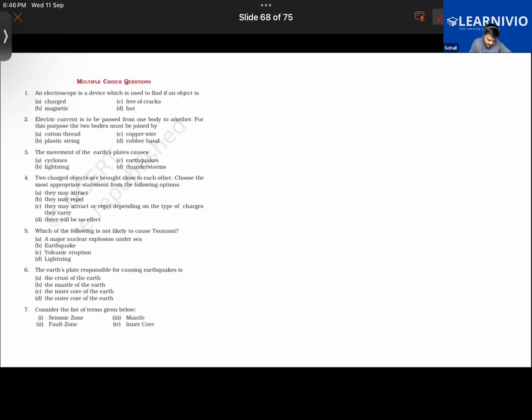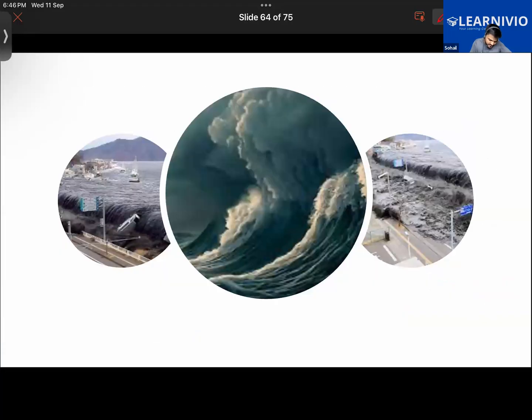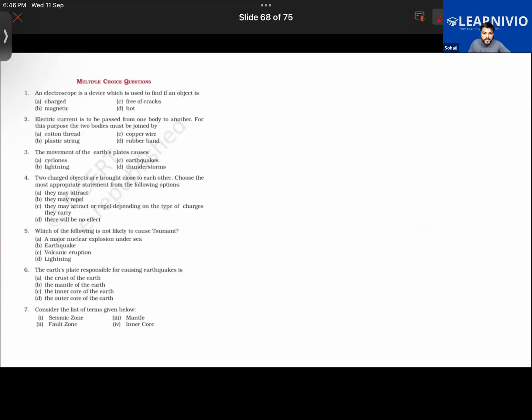So here we have finished the chapter on the topic of tsunami. If there's any question, please let me know, otherwise we'll be doing some questions. Have you guys understood about tsunami now? Also, what are the preventive measures we take to minimize the damage caused by a tsunami? What are the preventive measures we'll be taking care of?